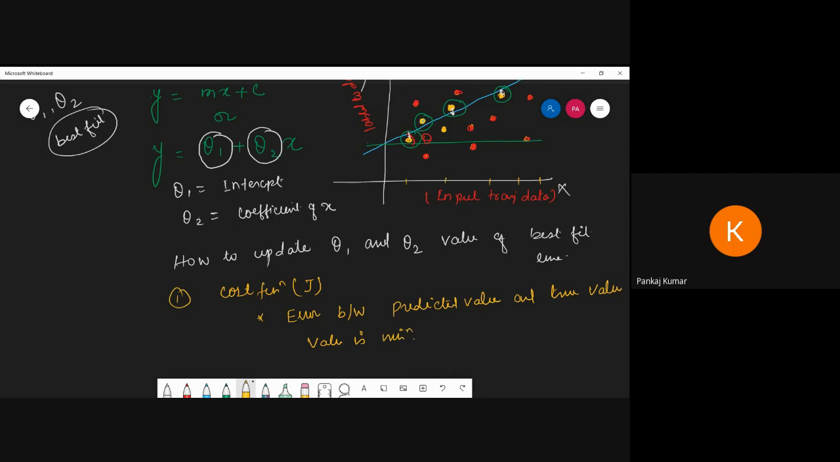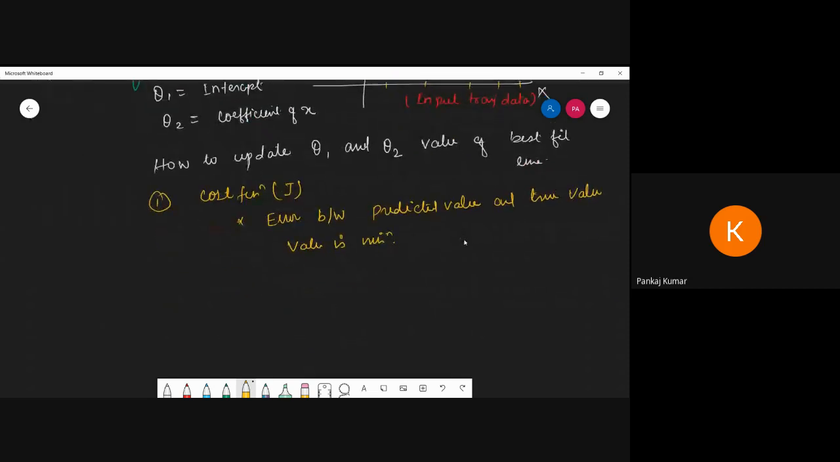So it's very important to update the value of theta 1 and theta 2 and reach the best minimization of error between the predicted and true values. What is the predicted value here? The predicted value is the y axis, and the true value is the y value that you were already given in supervised learning.